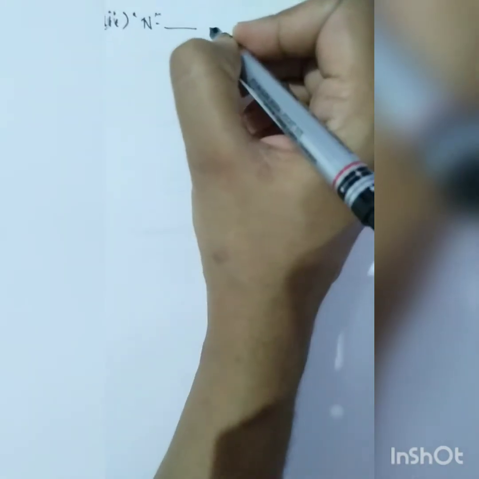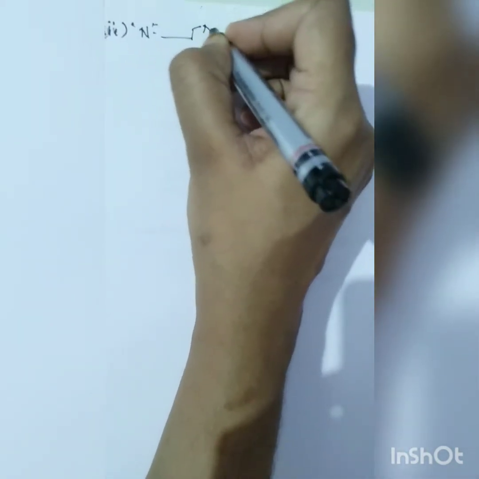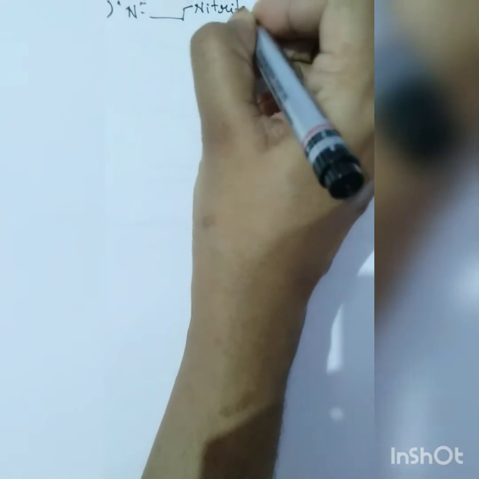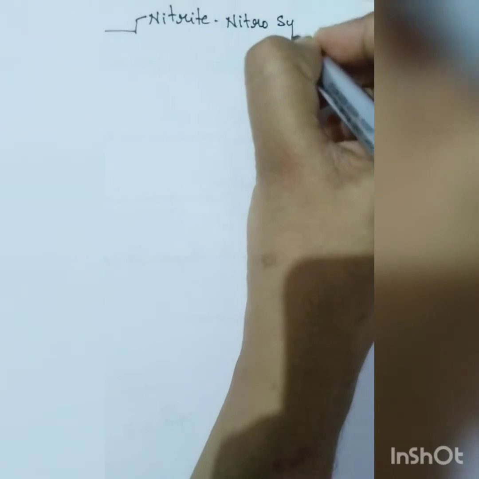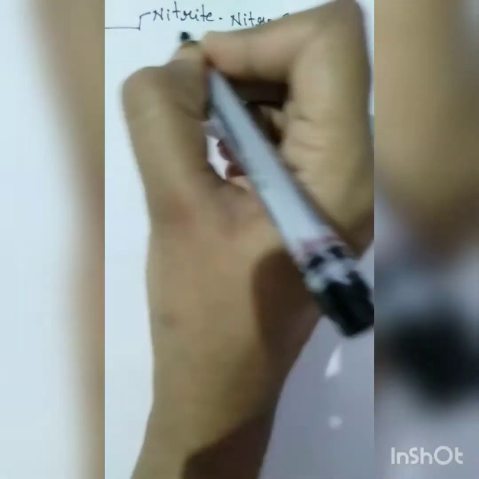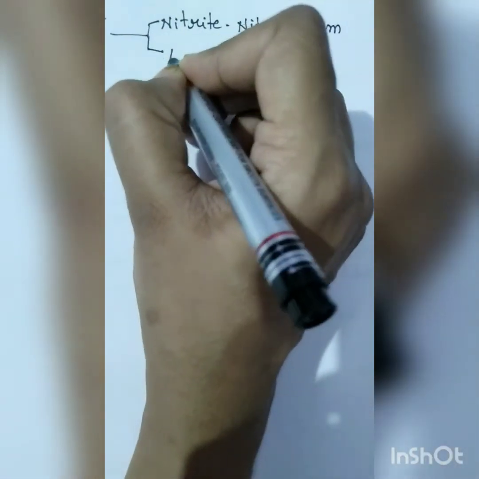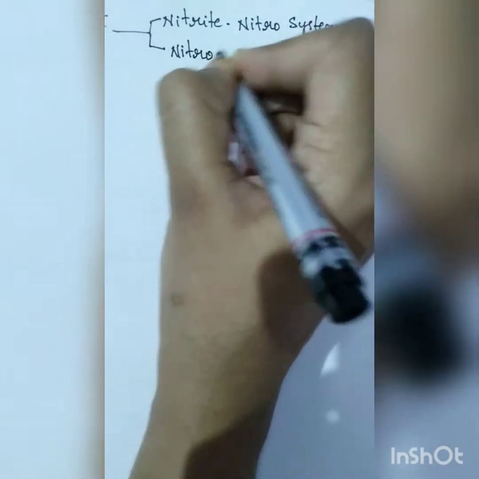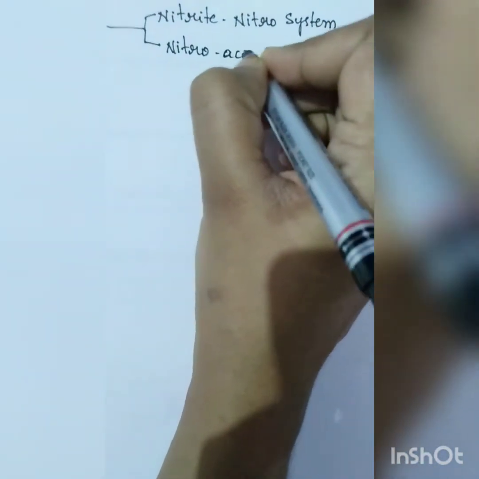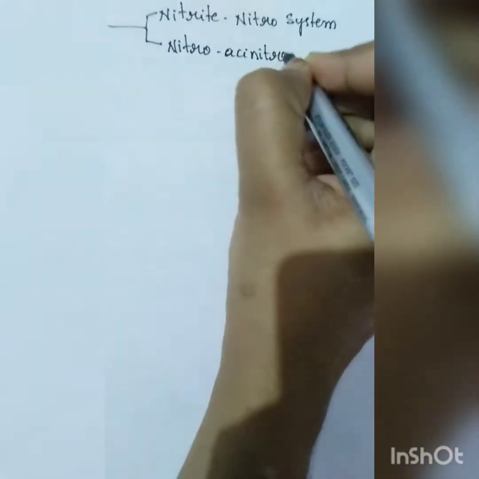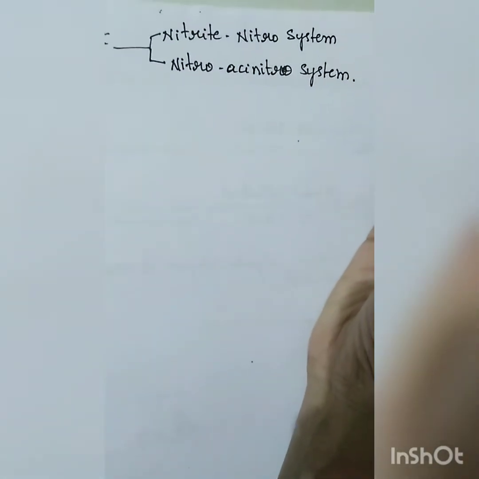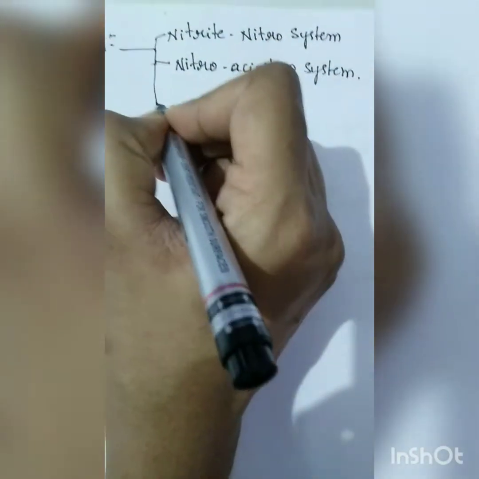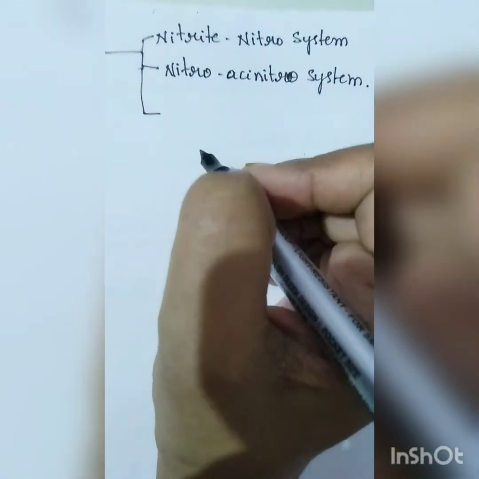is the nitrite nitro system, and another one is the nitro acinitro system. These two are very important and the others are not important. However, I'll just give the examples. If you want, you just take the screenshot of it.